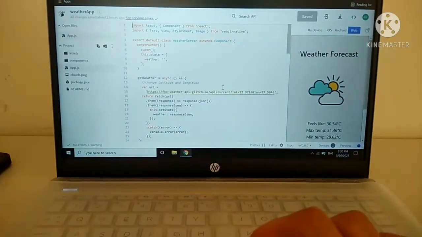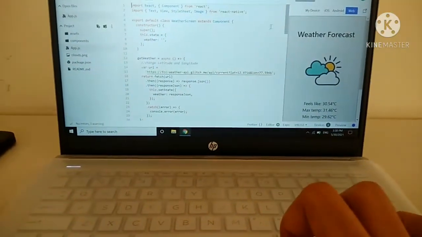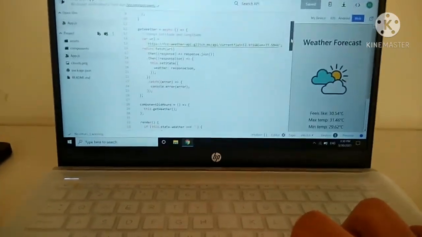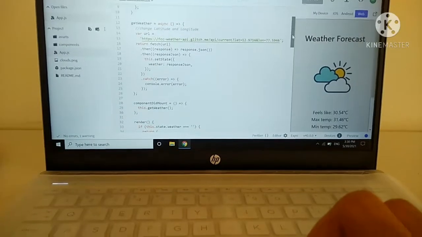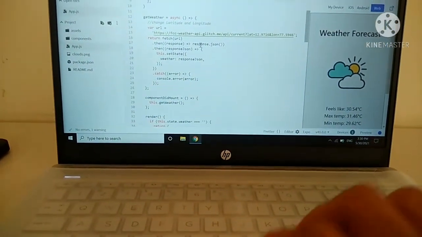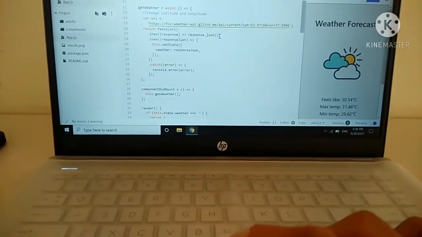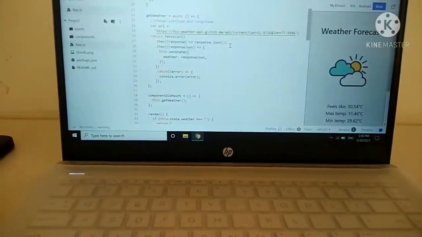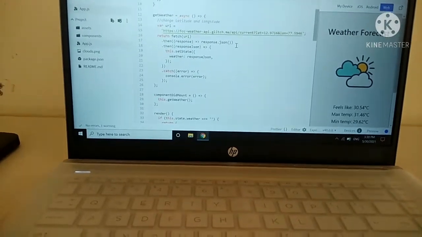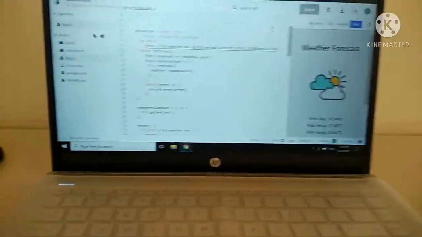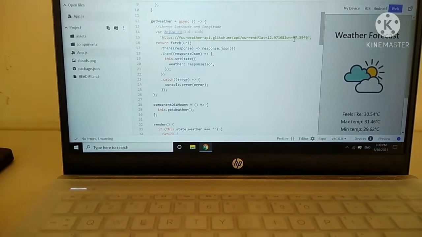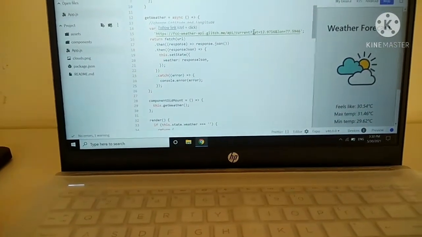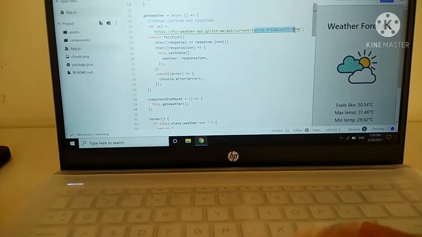So what happens is that, first of all, there is a function which I'm using, and I'm making an API call. I hope you know what that is. API call is nothing but using a call to the web. You find some values, and those values can be stored in constructors, this dot set state, etc. As you can see here, I'm making an API call to this link. I have fed my latitude and longitude here. I will highlight it so that you can see it clearly.